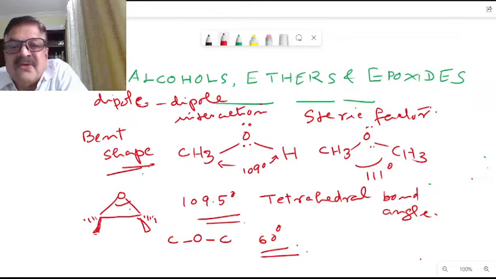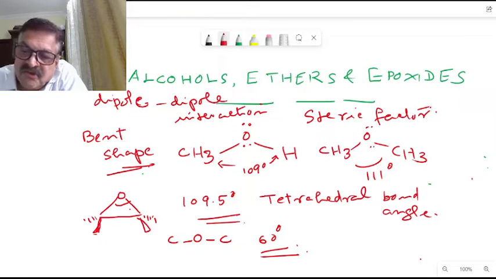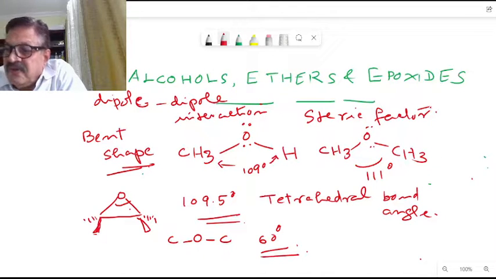All alcohols can form hydrogen bonding, but it depends on the number of R groups around the carbon atom to which the OH group is bonded. So as the number of R groups increases, the extent of hydrogen bonding decreases. Correct? Because of the steric interaction. That is, the extent of hydrogen bonding decreases as the number of R groups increases.